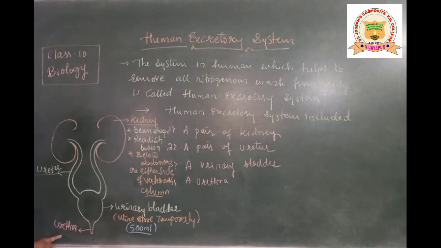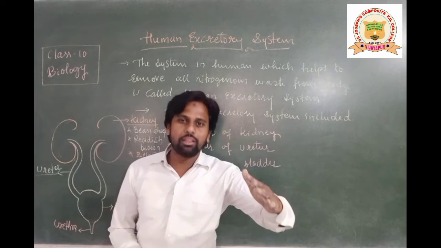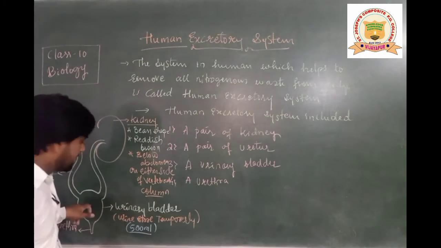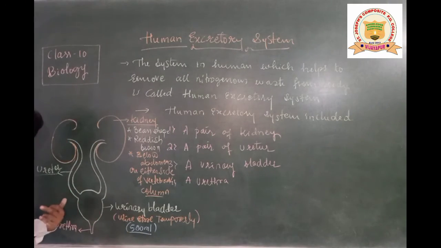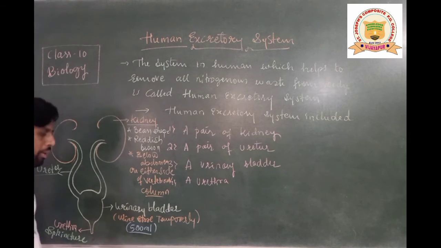Urethra. And this urethra is going to expel the urine which is collected inside the urinary bladder after some time. So the urine collected inside the urinary bladder is released out of the body with the help of what here, students? Urethra. And this urethra is controlled by the sphincter. The sphincter is a structure which helps in the removal of nitrogenous waste, or urine, from the urethra, and it is controlled, students.